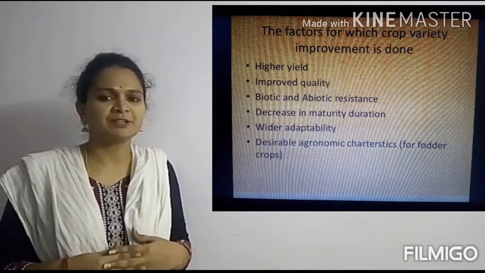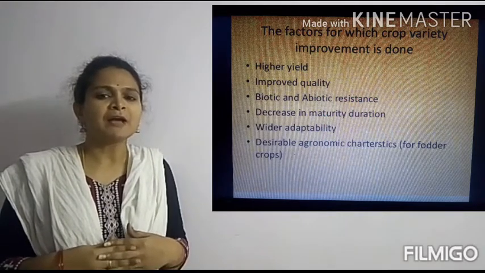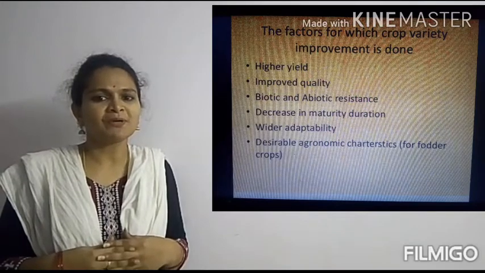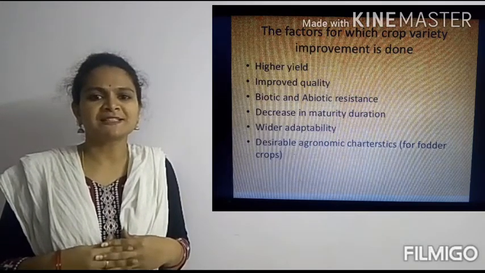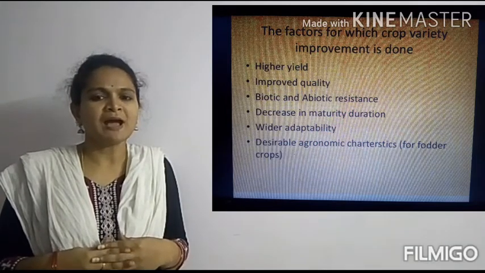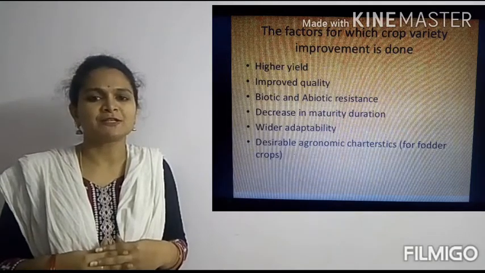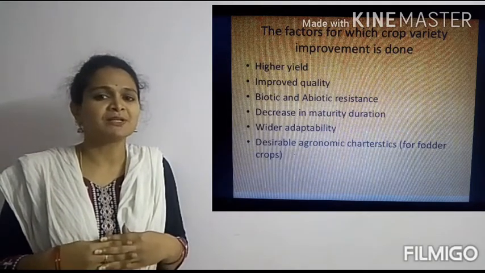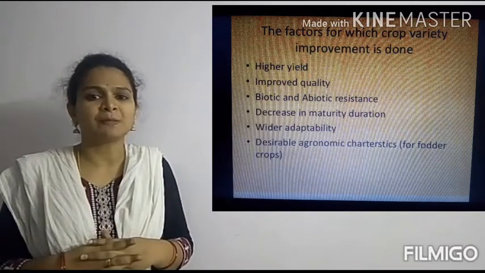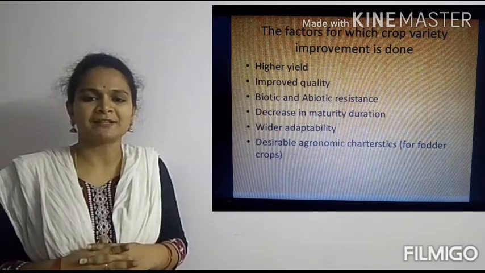And the last factor which we are going to discuss is use of agronomical characters or agronomical design traits. What are these? When we are discussing crop plants and fodder plants, we have discussed that. When we are growing fodder plants, we will select such a desired type of crops which will grow tall and are profusely branched, so that we can provide good fodder for the cattle.